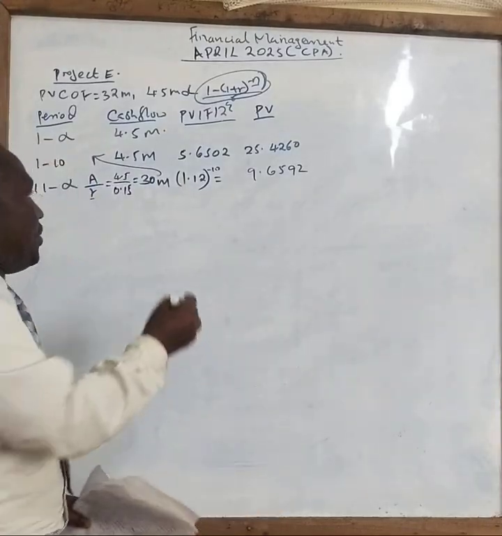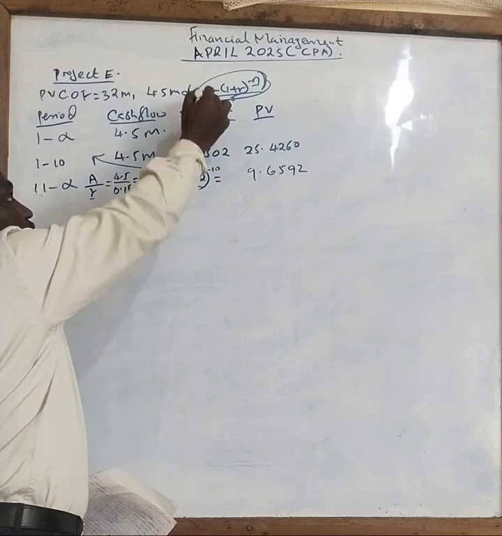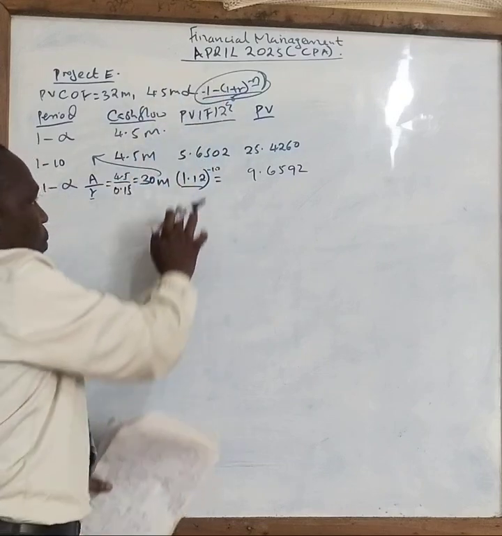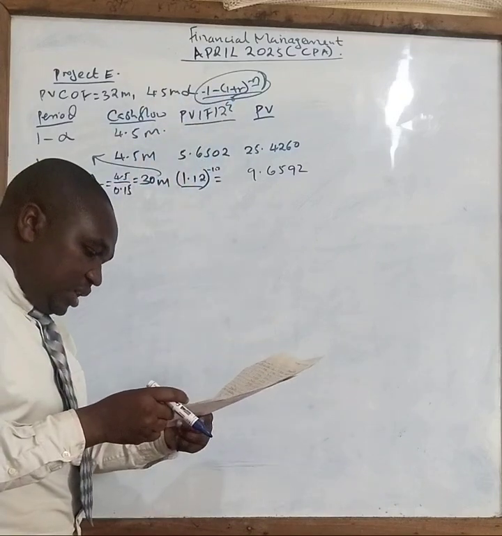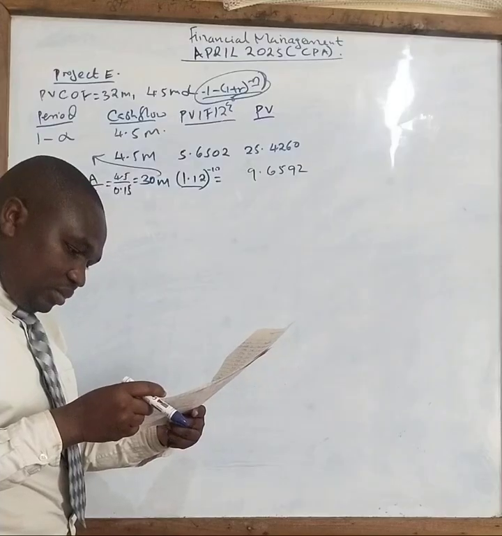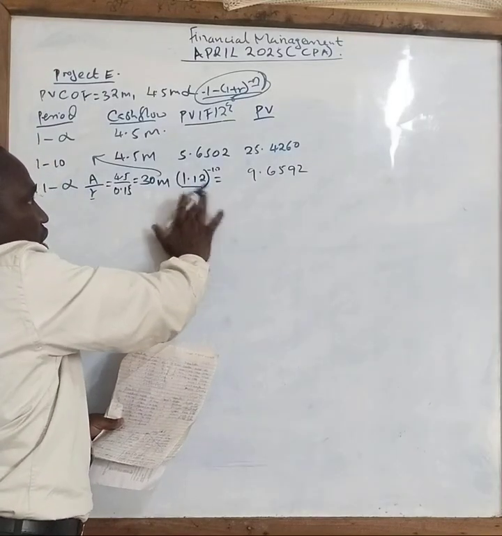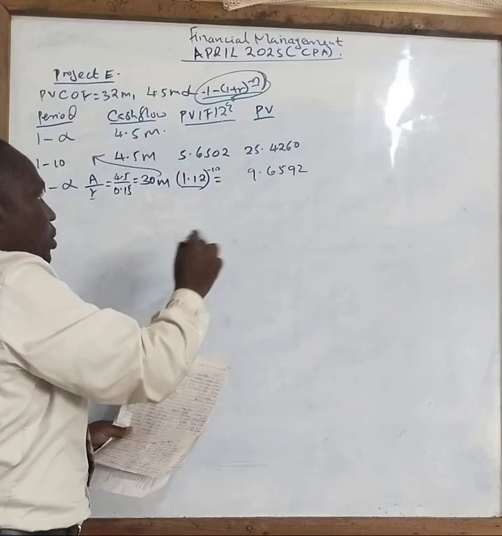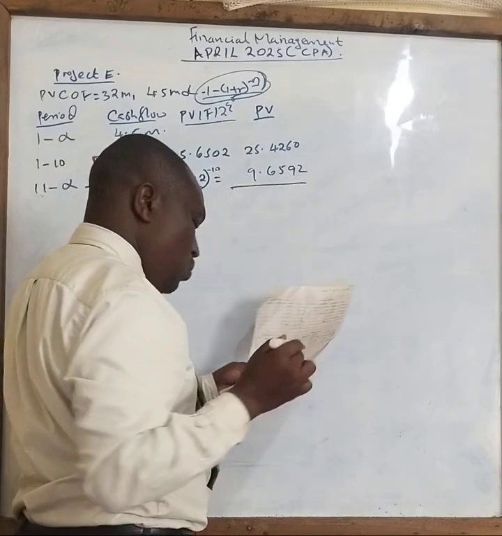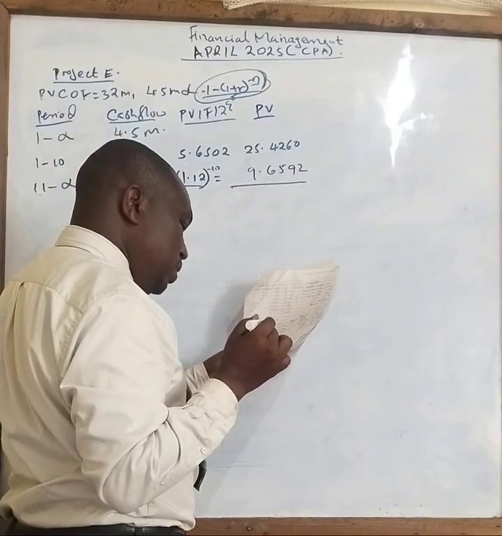So at the 10th year, it is this, not this formula here. If you press your calculator carefully, you get 0 point something. Then 0 point something times this one, you get 9 point that. Then you add now. When you add, your answer is